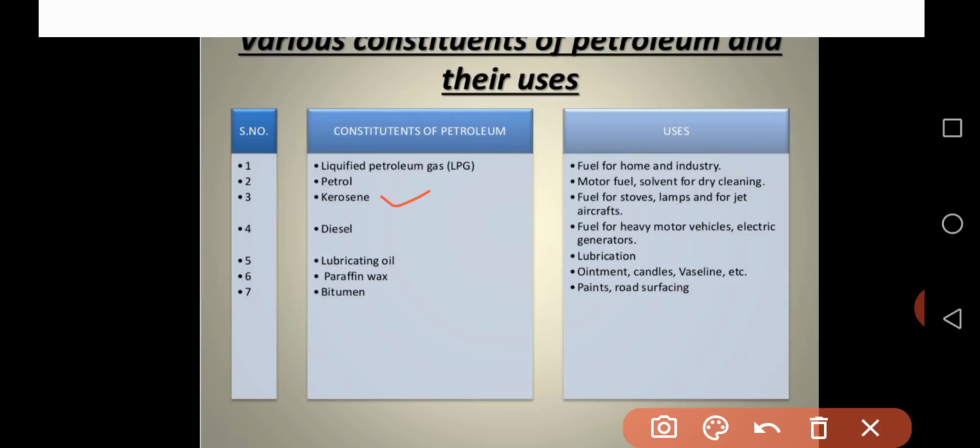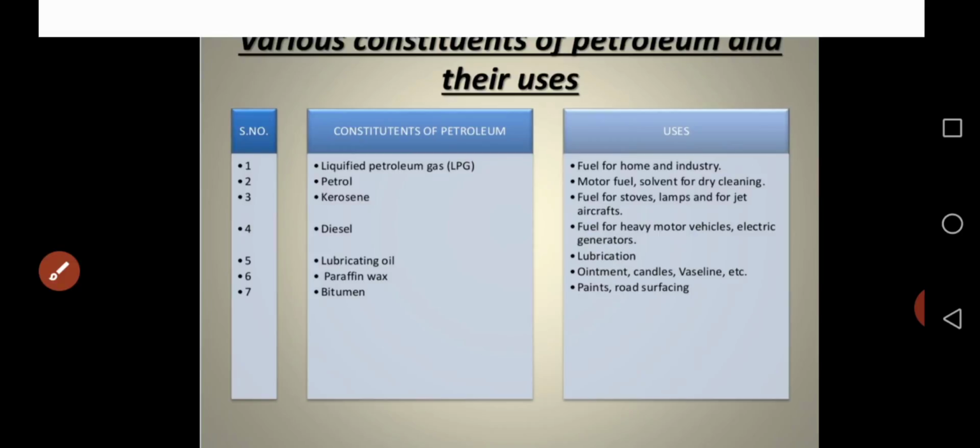Similarly, another very important constituent of petroleum is diesel. We already discussed diesel also. We use diesel as a fuel in heavy automobiles like trucks and tractors. So diesel is a fuel for heavy motor vehicles, electric generators, and some other machines. Similarly, one more is lubricating oil. Usually we use lubricating oil for lubrication.